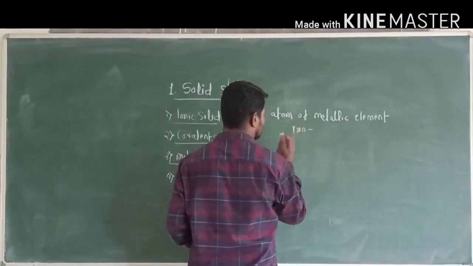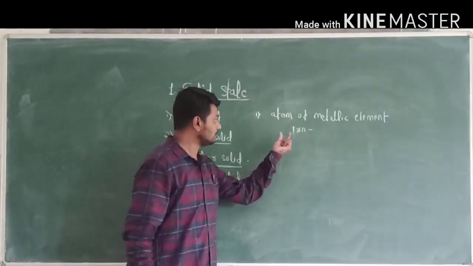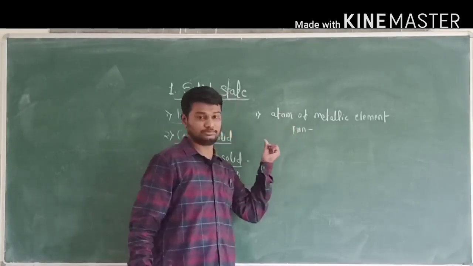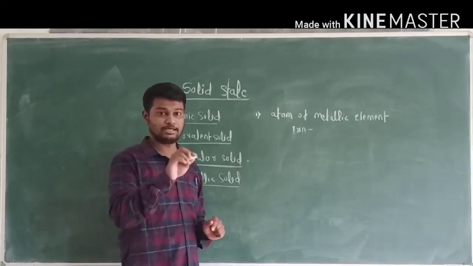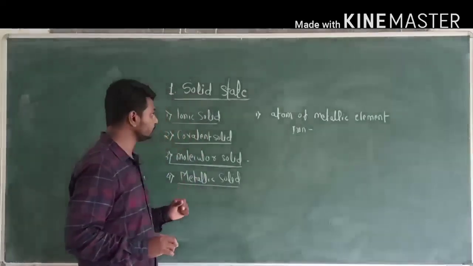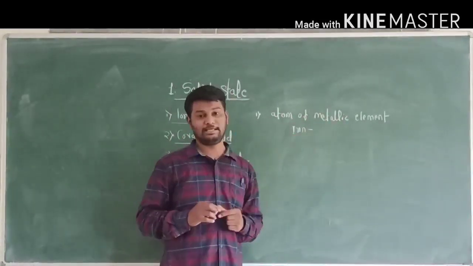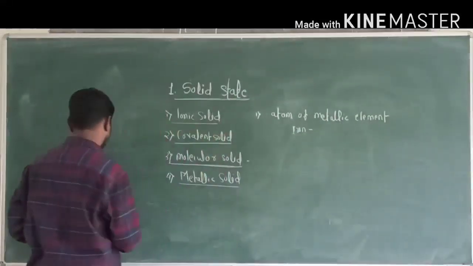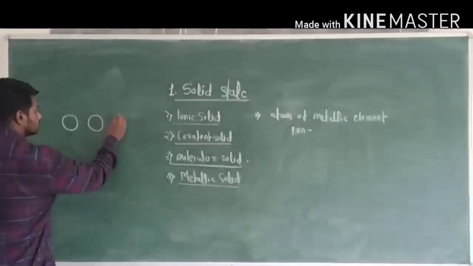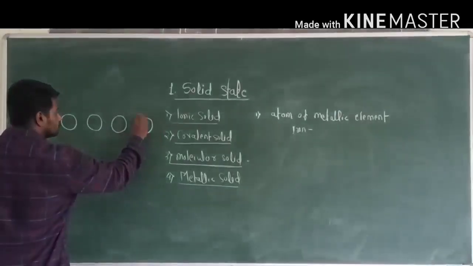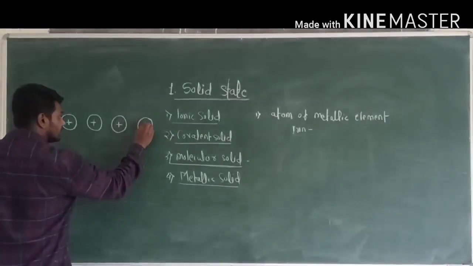Iron solid is nothing but a metallic solid, and in this solid the atoms of iron are the constituent particles. Okay. Now metallic solid, the constituent particle of a metallic solid is the atom of a metallic element. Okay. For example, these are the atoms of a metallic element.